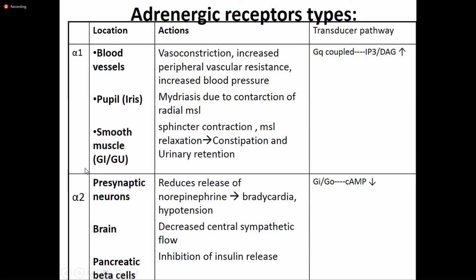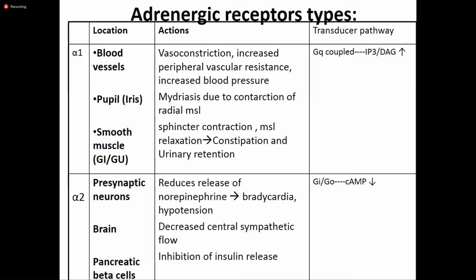So when alpha 1 receptors present in the blood vessels are stimulated, there will be vasoconstriction. Blood vessels will be smaller in diameter, and if the same amount of blood flows through that constricted blood vessel, there will be increased peripheral vascular resistance. And increased peripheral vascular resistance will lead to an increase in blood pressure. As resistance increases, blood pressure will be increased, because pressure in the blood is usually raised by alpha 1 receptor stimulation.